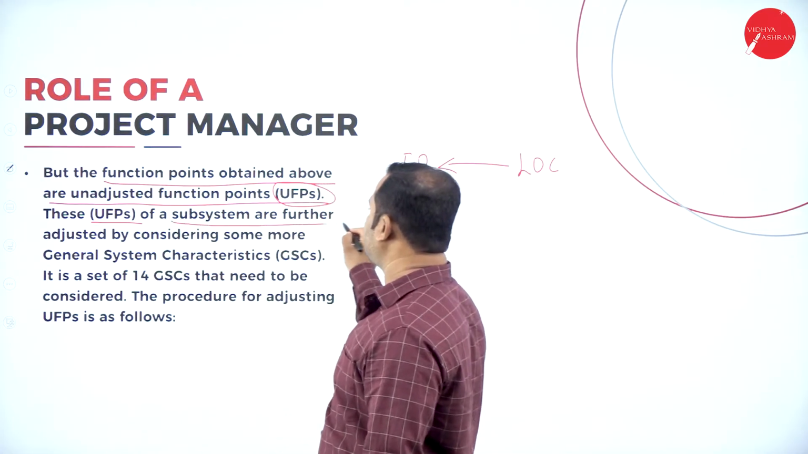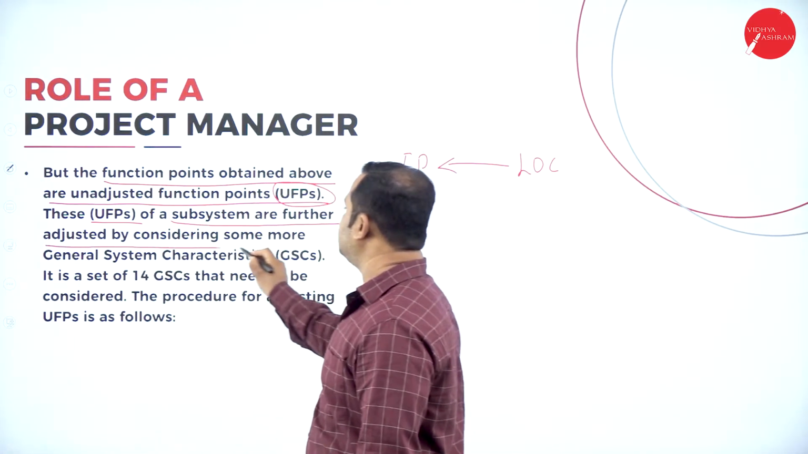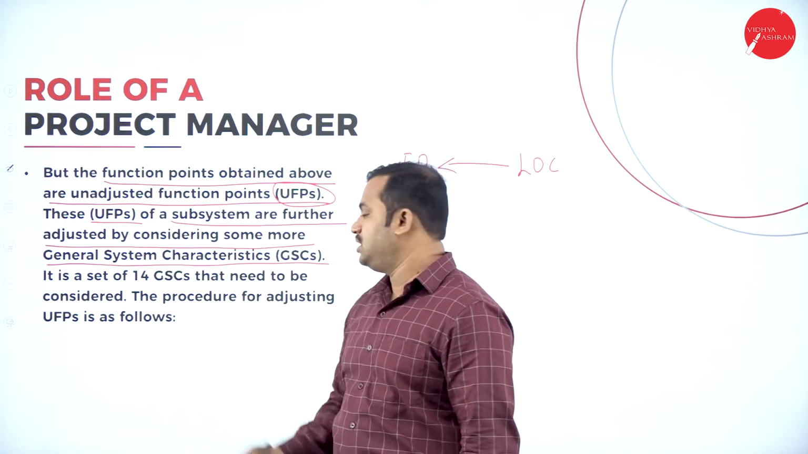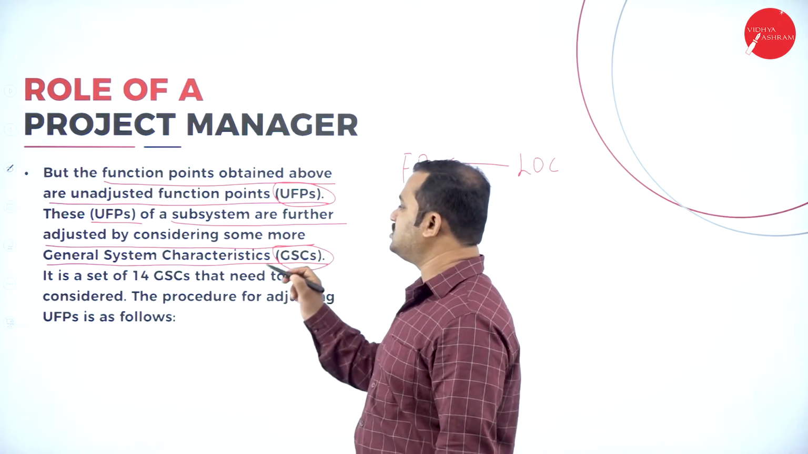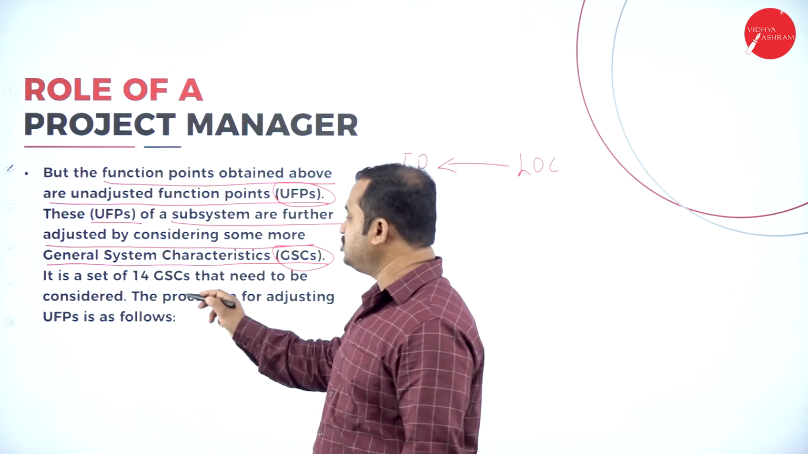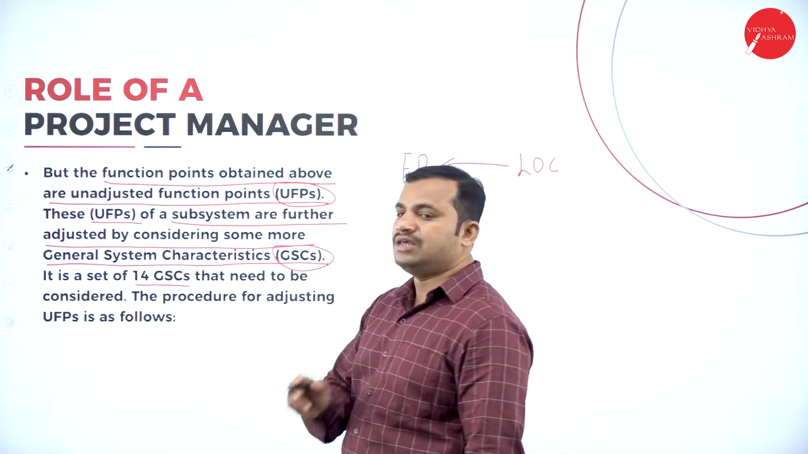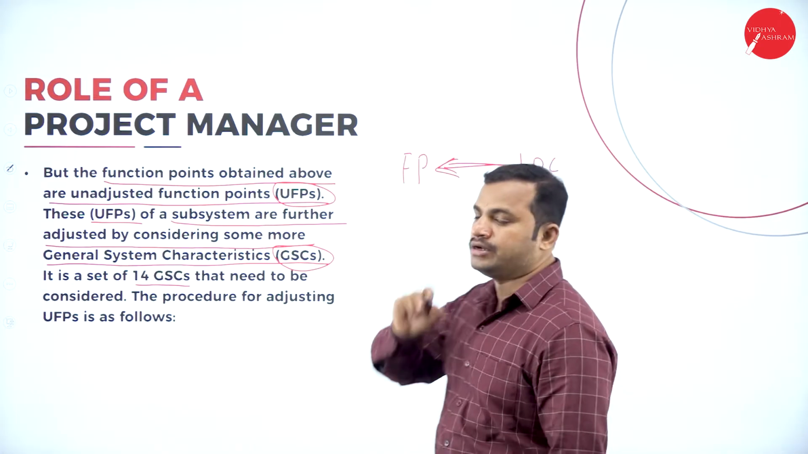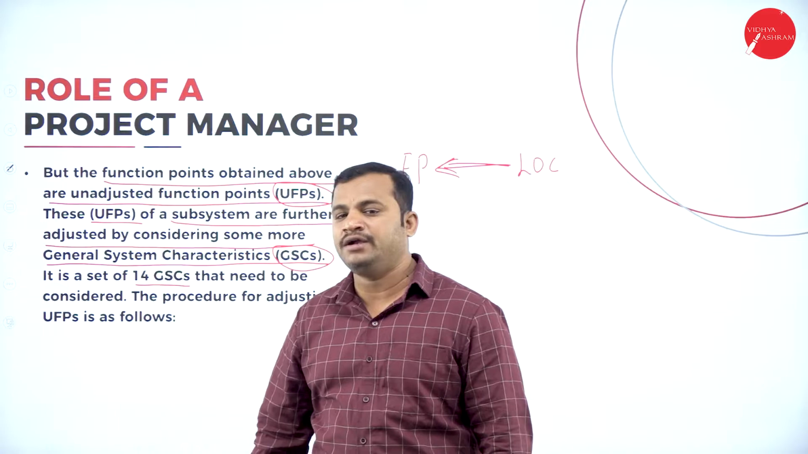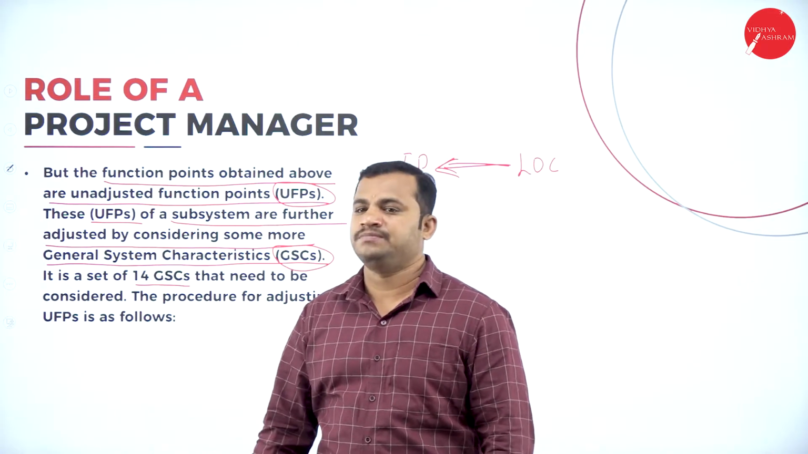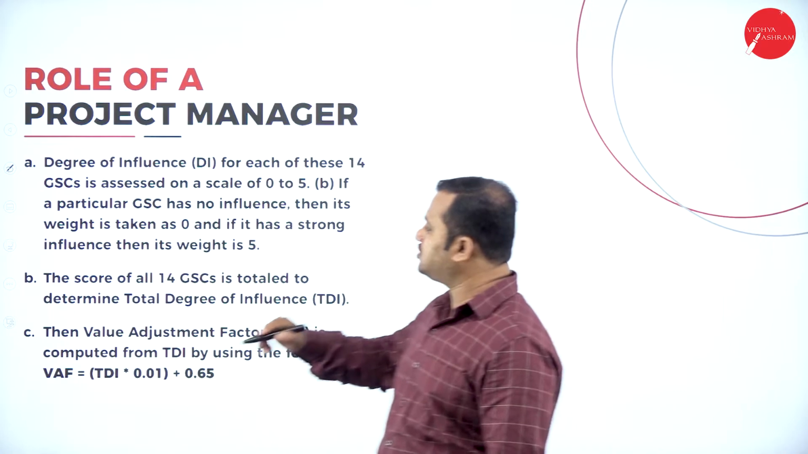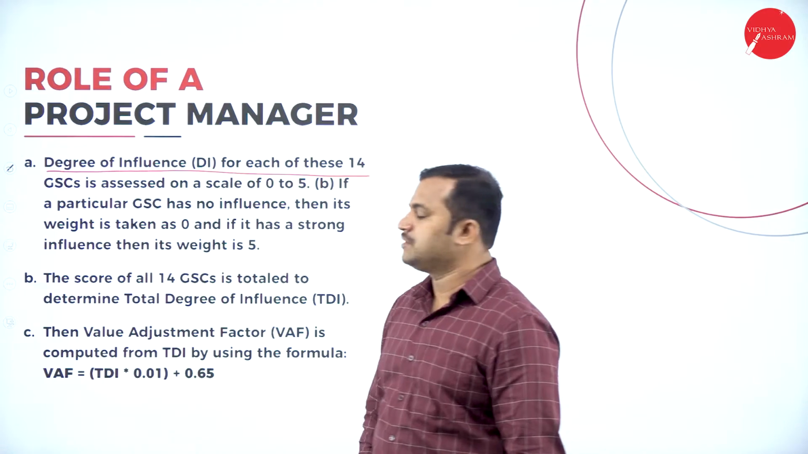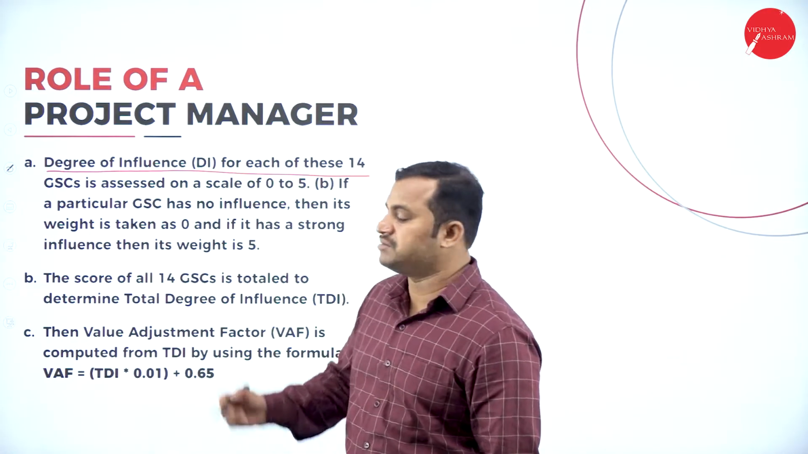That is, the subsystems are further adjusted by considering some more general system characteristics, GSCs in short. There are 14 general system characteristics considered to convert from LOC to function point, that is lines of code to function point and function point to LOC. So what is the first criterion that is going to be used for measuring the GSCs, that is general system characteristics?